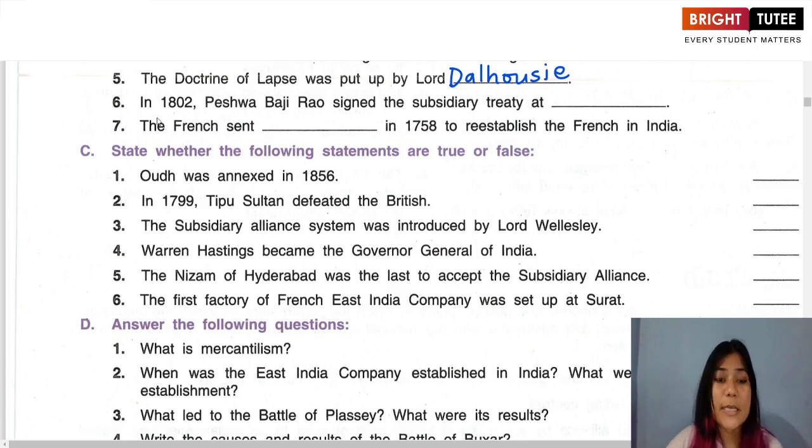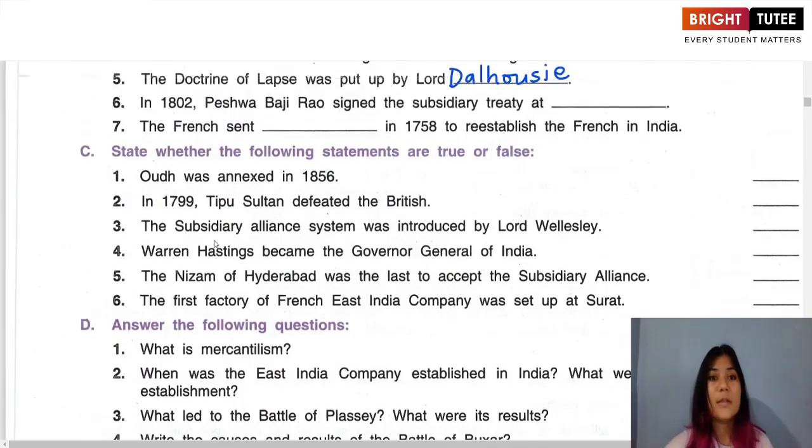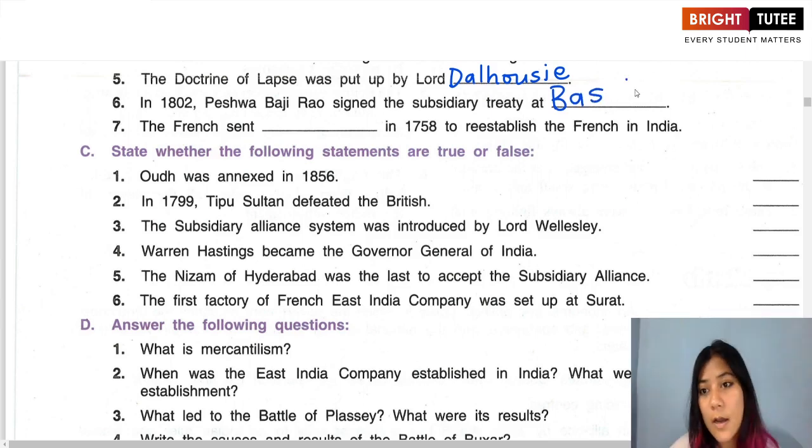The next question. In 1802, Peshwa Bajirao signed the subsidiary treaty at Bassein. The next question. The French sent